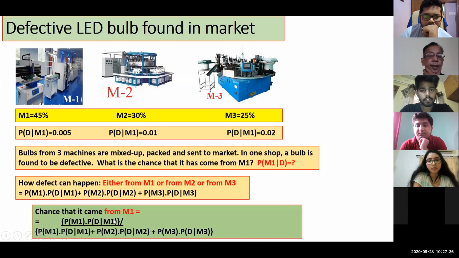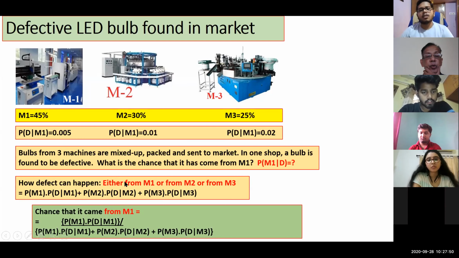So actually we wanted to calculate what is the chance that it will be from machine 1 only. First, what did we do? We collected all the alternative possibilities. We found that it may be from machine 1 or machine 2 or machine 3, and 'or' means addition. And from machine 1, it will be from machine 1 and defective, and 'and' means multiply, so we multiplied this first factor.